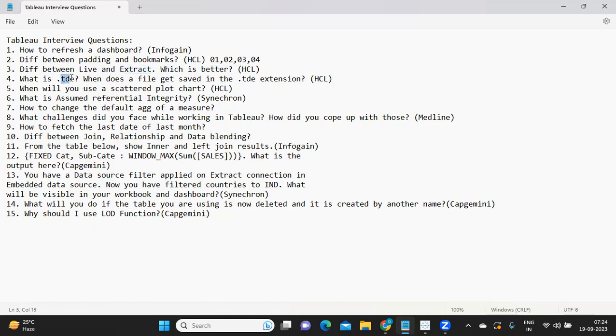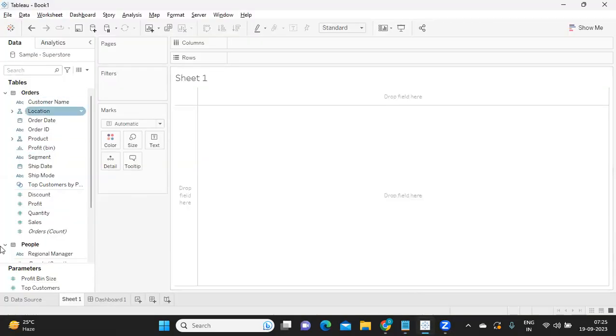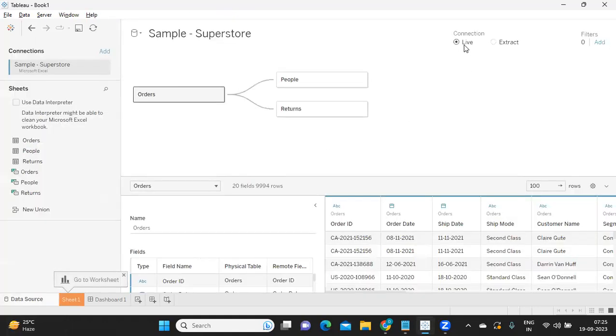What is TDE, and when does a file get saved with the .tde extension? Okay, so what is TDE? TDE is a Tableau data extract. Whenever you are trying to save, say I'm going to Tableau here, and we are connected to, you see, a live connection, right?